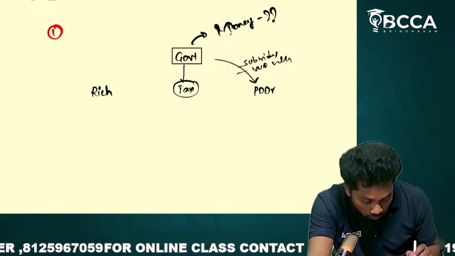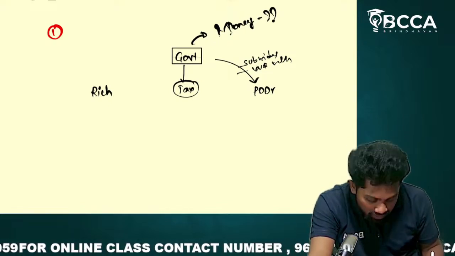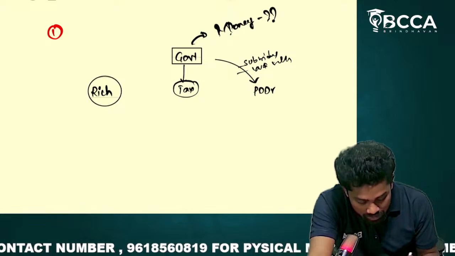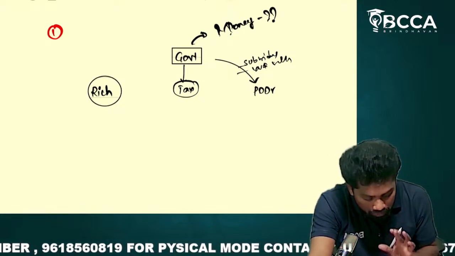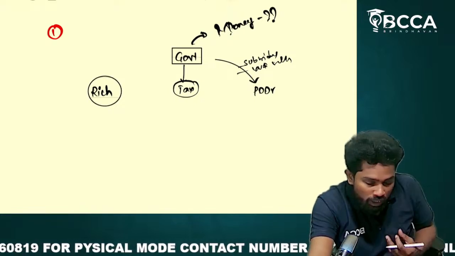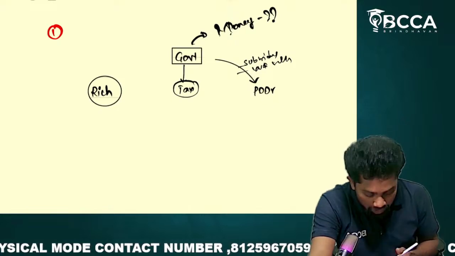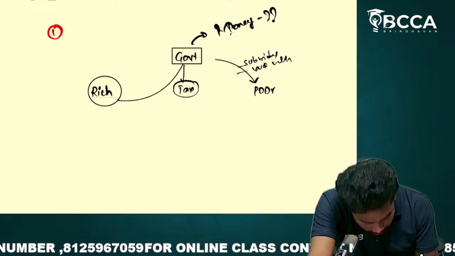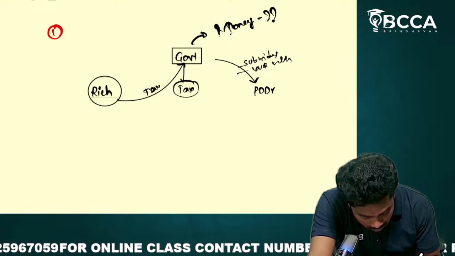Okay. From whom will the government collect taxes? Sir, the indirect taxes approach is going to be a little different, but I'm trying to explain to you first what is called tax. From the rich, the government used to collect taxes. Okay.